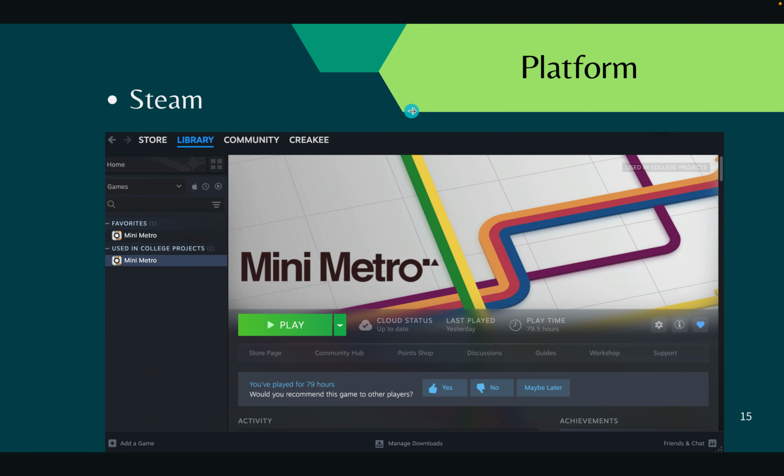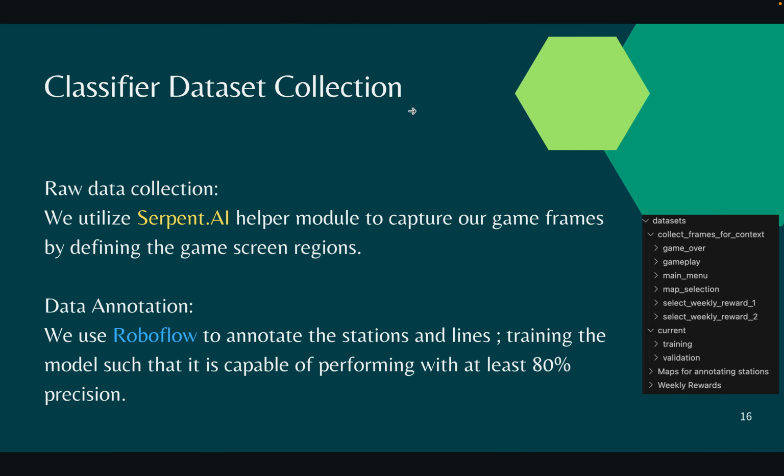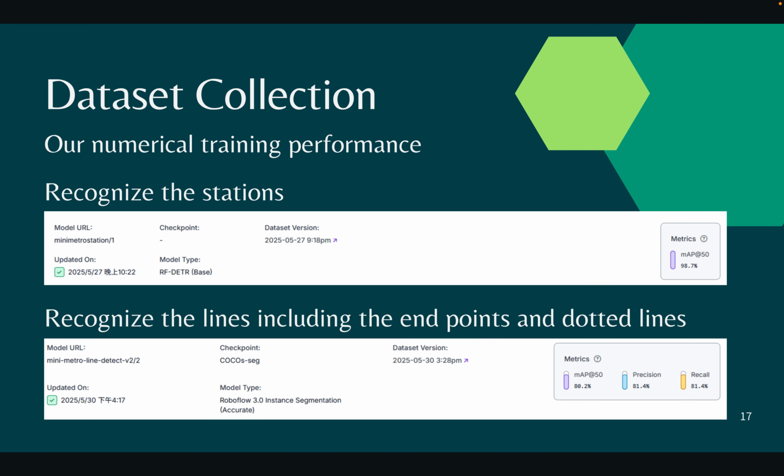We use Steam to run the game, and how we collect our data is via a module in Serpent AI that allows us to screenshot a certain game frame every 0.5 second or so. Then we annotate the data by hand using RoboFlow, upload that to RoboFlow and get the model. So this is our numerical training performance, and you can see the precision on the right hand side.